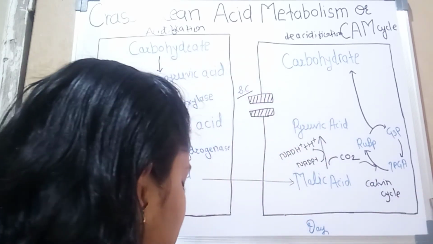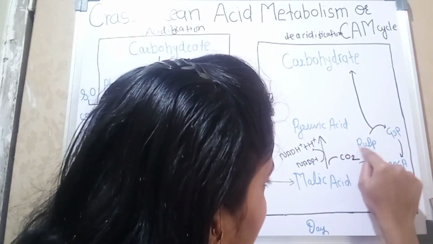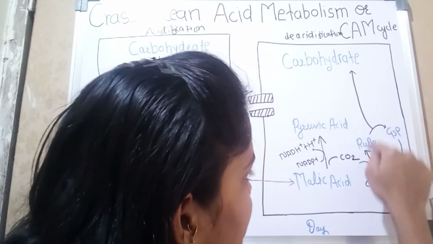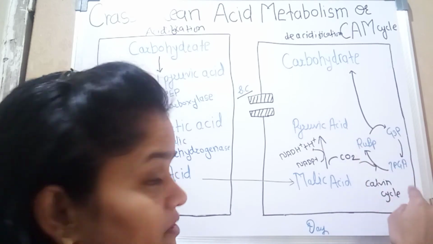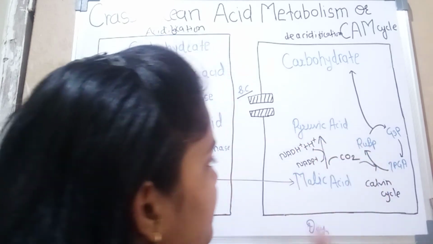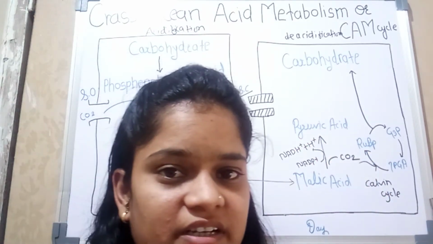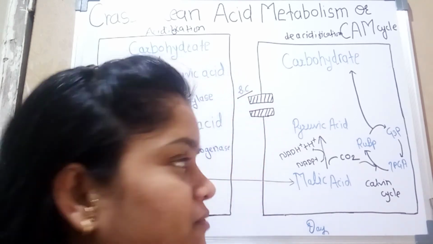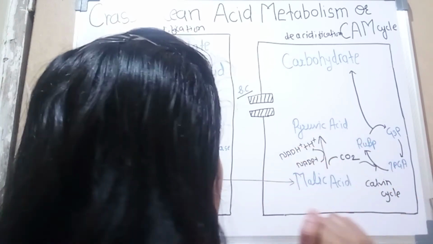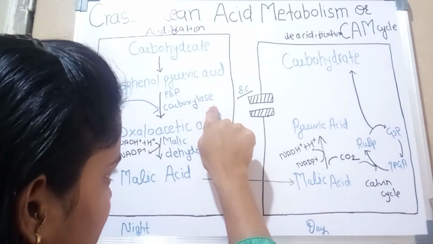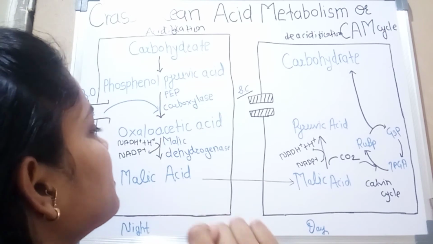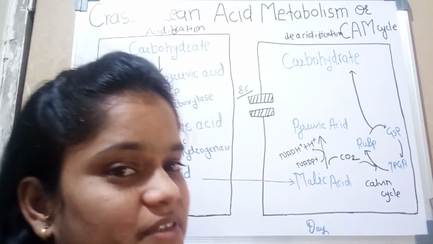We know that in the Calvin cycle there is a compound, ribulose bisphosphate, which takes this CO2, and through a series of reactions we finally get carbohydrates. The remaining byproduct is pyruvic acid, which is degraded in the mitochondrial citric acid pathway. The enzymes required for that are malic enzyme or phosphoenol pyruvic carboxylase. So both enzymes are required here, one enzyme for two reactions.